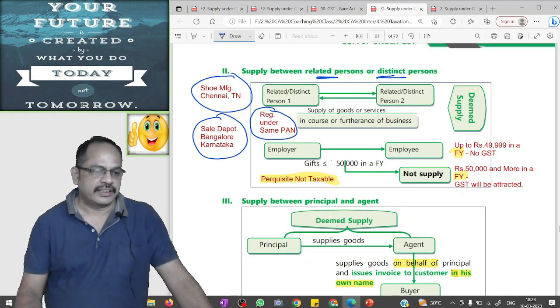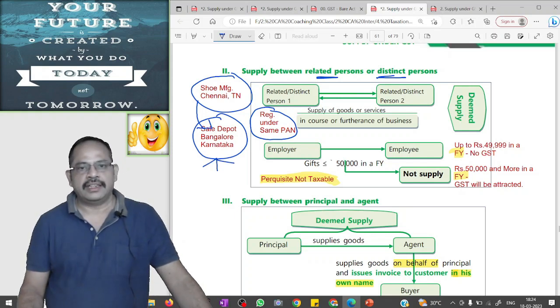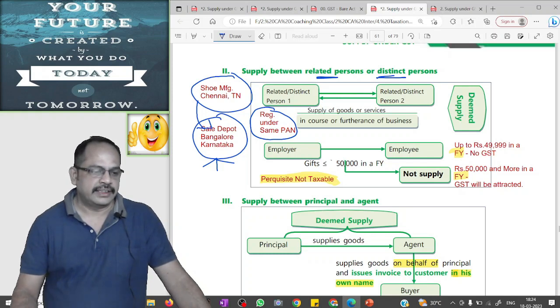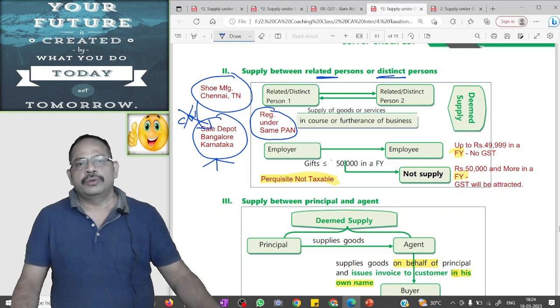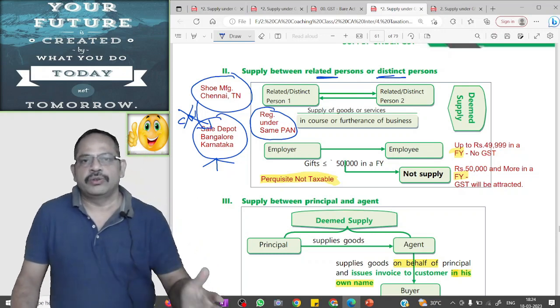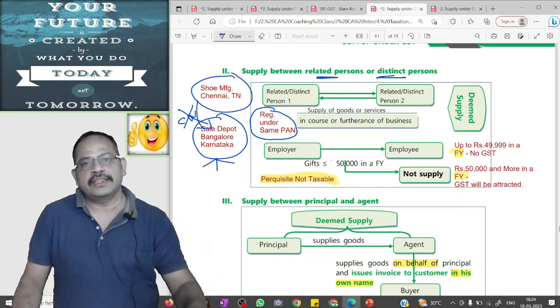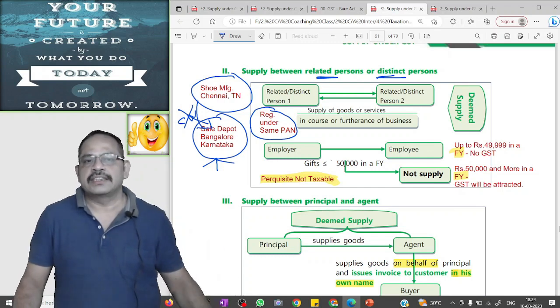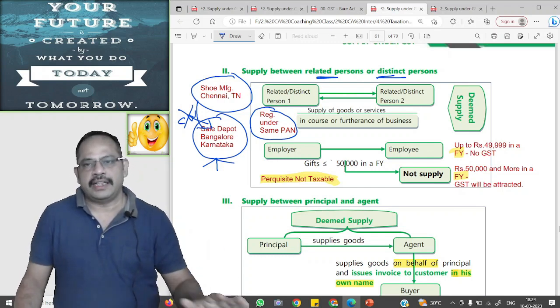The shoe manufacturer does stock transfer to his sales depot in Bangalore, Karnataka for making further supply to his customers in Karnataka. In this case, the sales depot is not going to give any consideration to the head office in Chennai. In this case, even though there is no consideration, it will be treated as deemed supply. It is a taxable event and GST will be attracted.